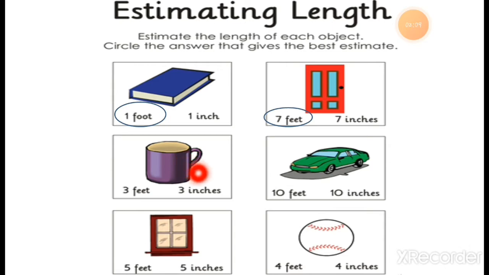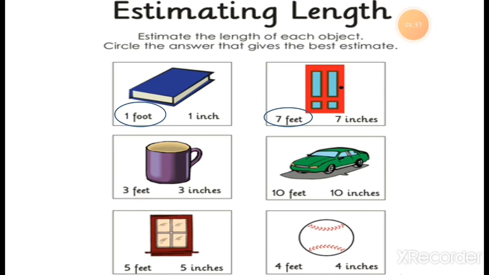Then the next one is a mug. You all know, in everyone's house, these types of mugs are there, right? You are drinking tea, coffee or something in these types of cups. Mug or cup, you can call it anything, tea cup or tea mug. So the height: 3 feet or 3 inches?